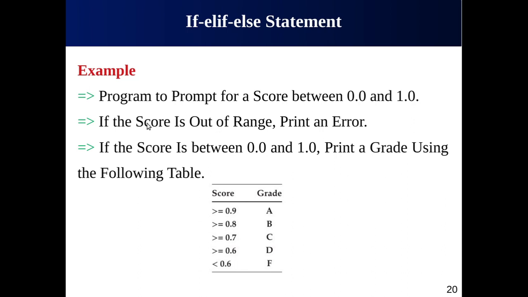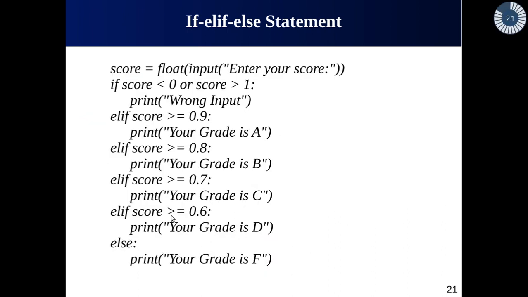So when you look at this example, certain things come to mind. The first thing is that we are dealing with floating point numbers, so we have to declare the variable as a float. Another thing is that the number must be within the range. If a number is outside the range, we need to inform the user that the score entered is not correct, is not in the range. And finally, we have to implement these things. So here is the solution for this program.